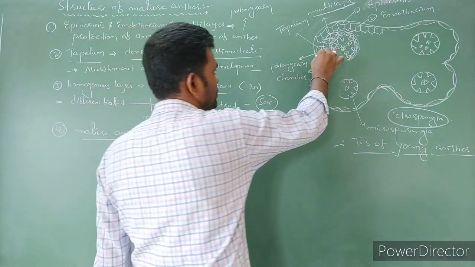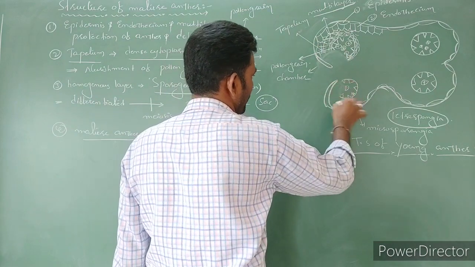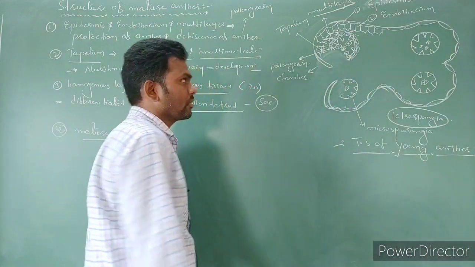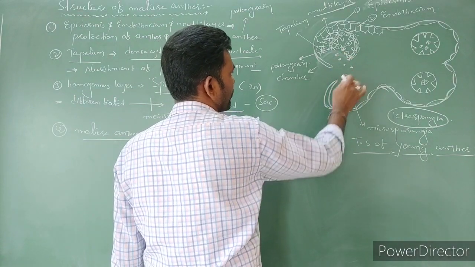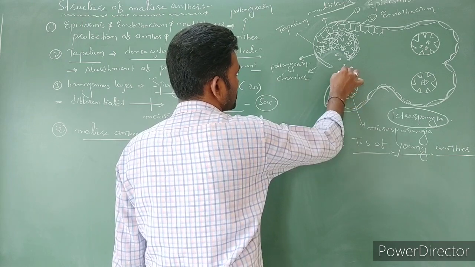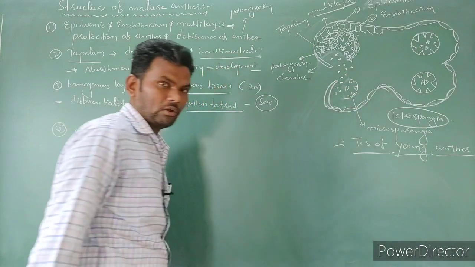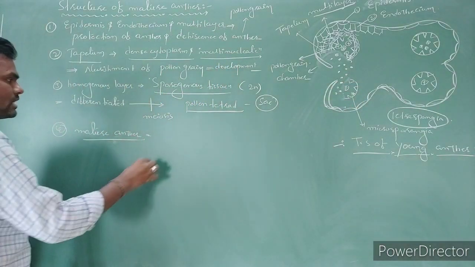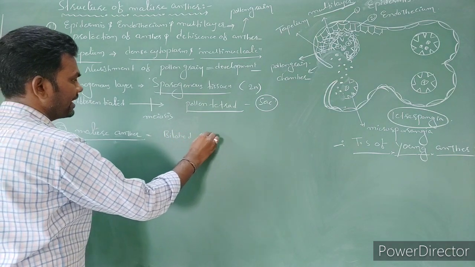So here, it is going to dehisce like this. Now these all are what? Pollen grains. Now these are all going to release pollen grains. Now it has become bilobed. A matured anther is in a bilobed condition.